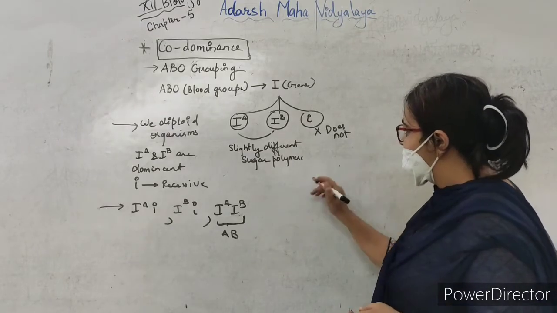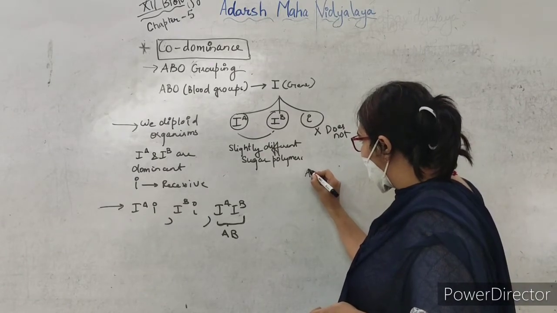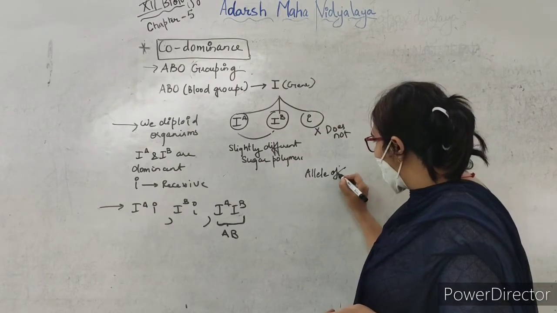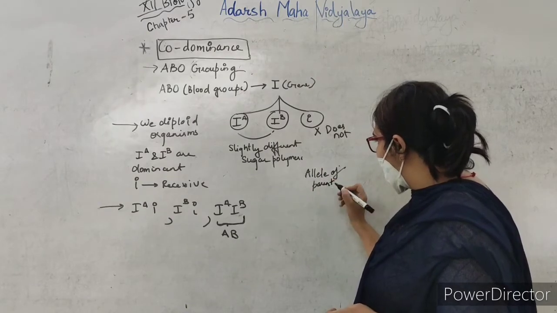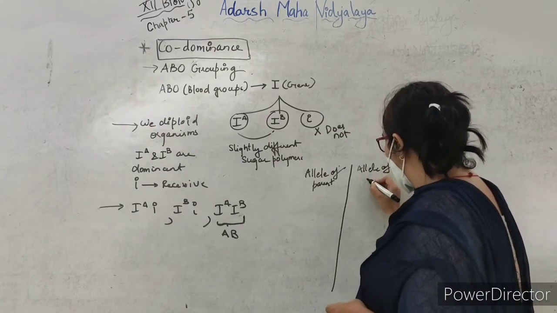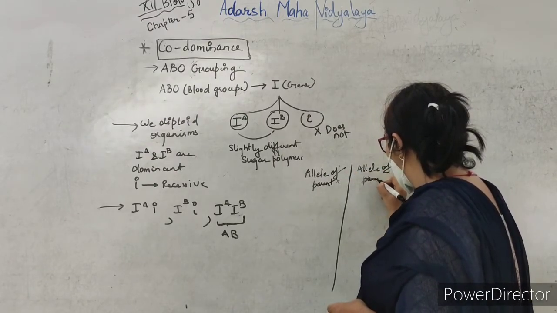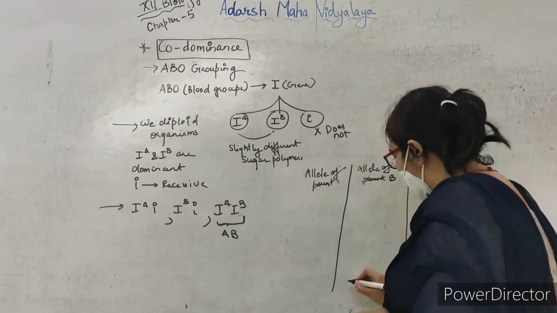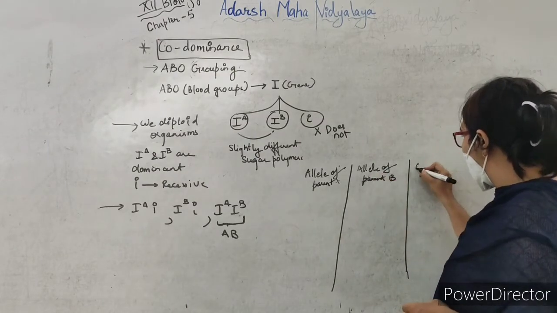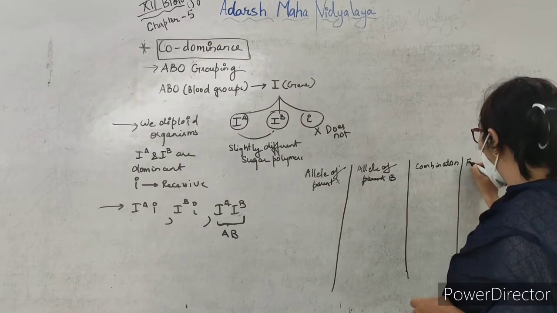Suppose this is the allele from one parent, this is the allele from the other parent, this is parent A and this is parent B. This will be the combination and this will be the expression.